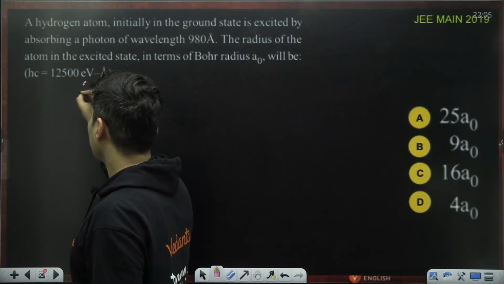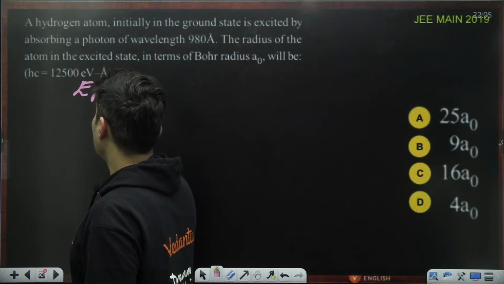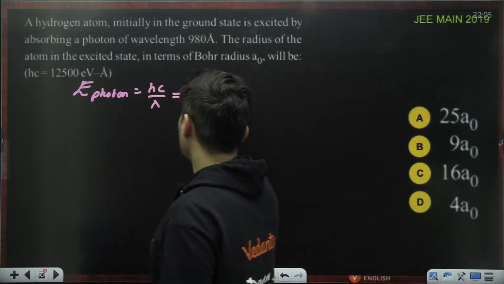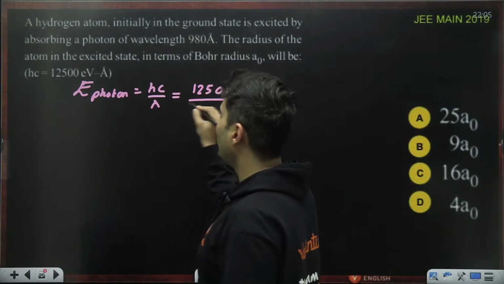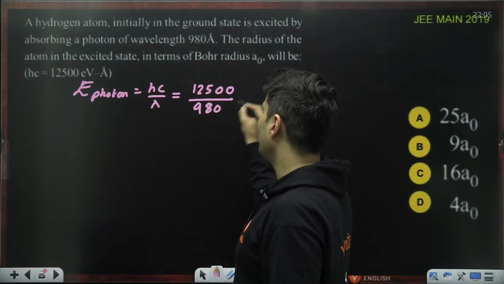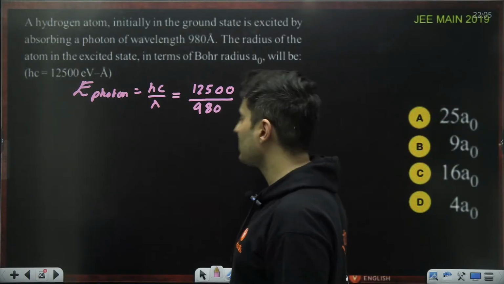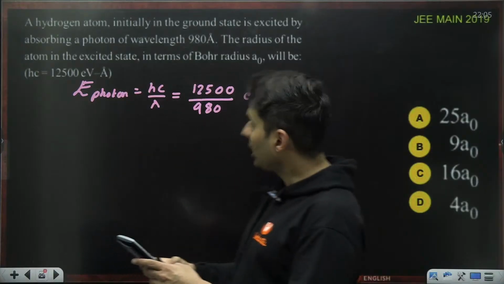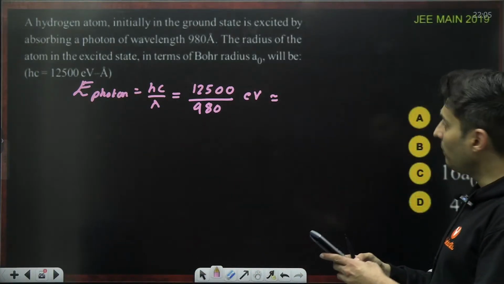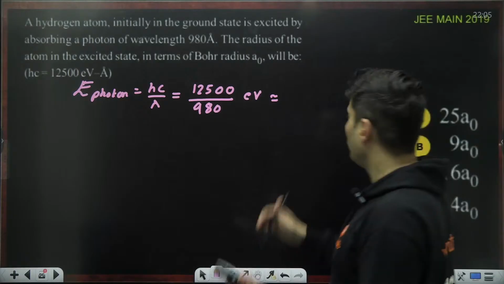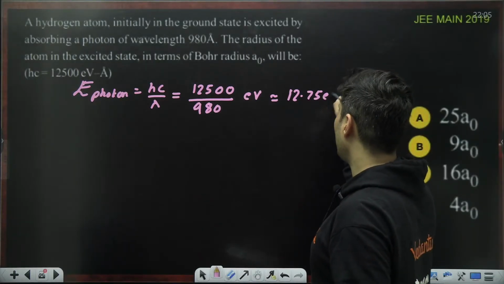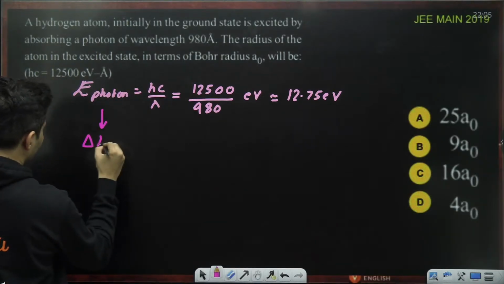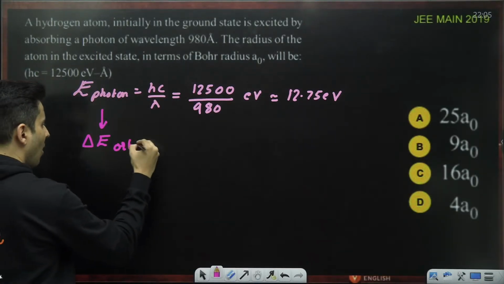So the energy of that photon, which is hc by lambda, is 12500 divided by the wavelength in Angstrom, which is 980. This is in electron volt. This answer, just check it out, how much it will come out to be. 12500 divided by 980 comes out to be 12.75 electron volt. This is basically the energy difference between the orbits.